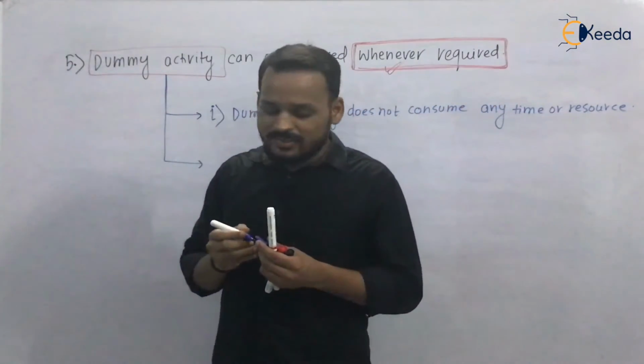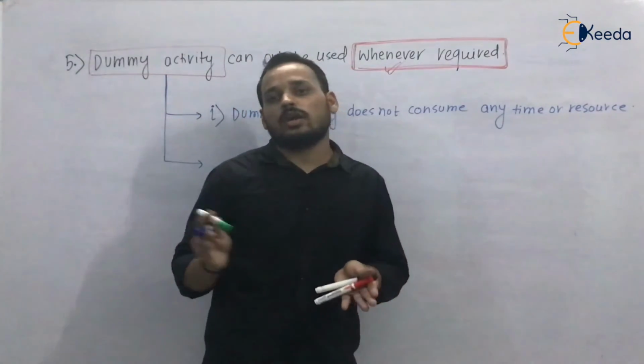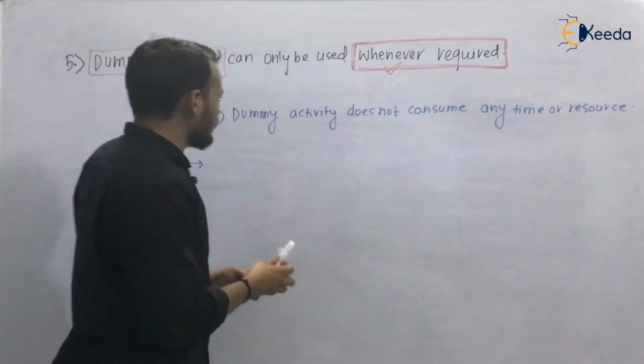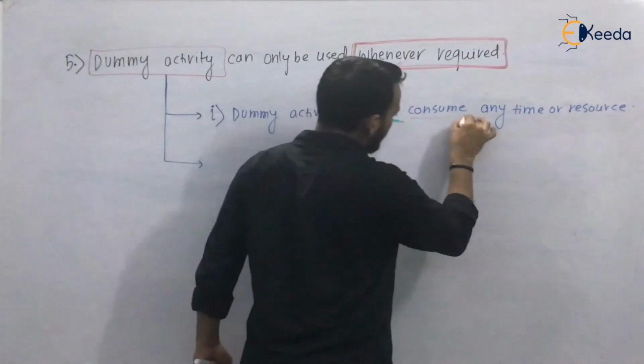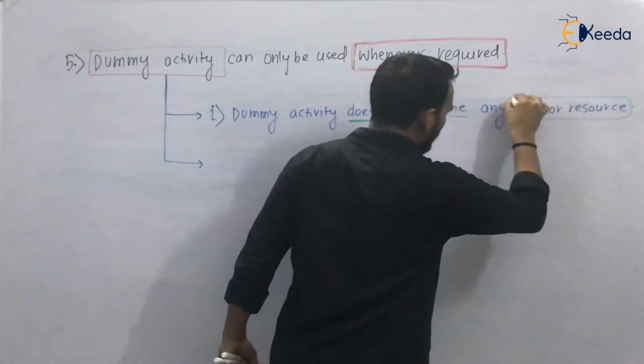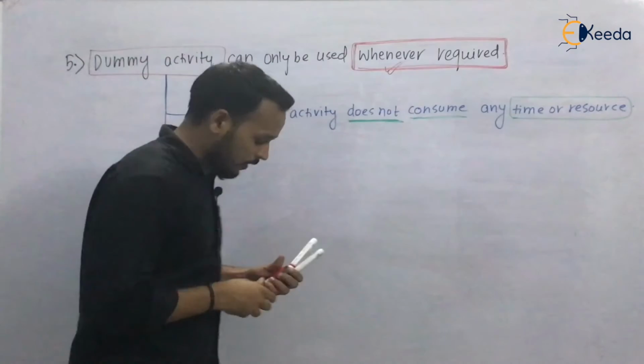That's why there is no restriction on numbers; you can use only one or two, because a dummy activity does not consume any time or resource.